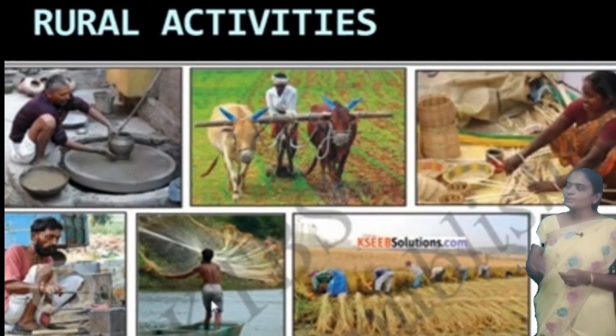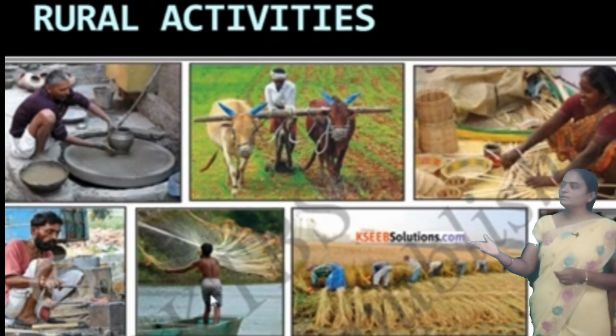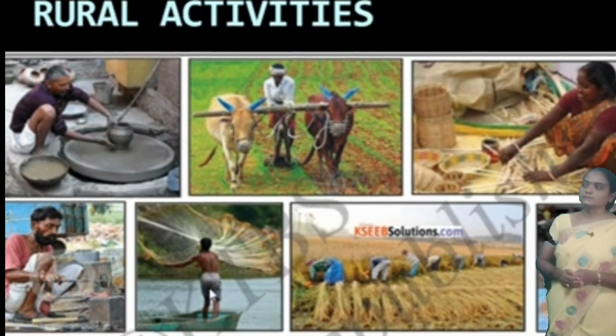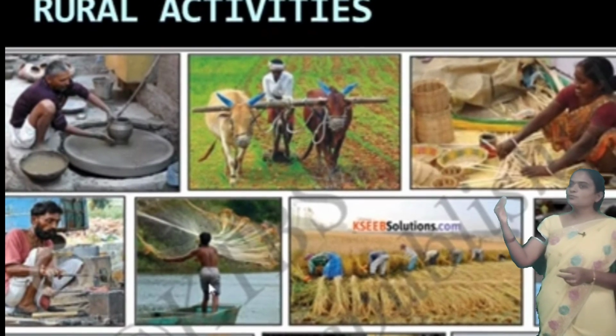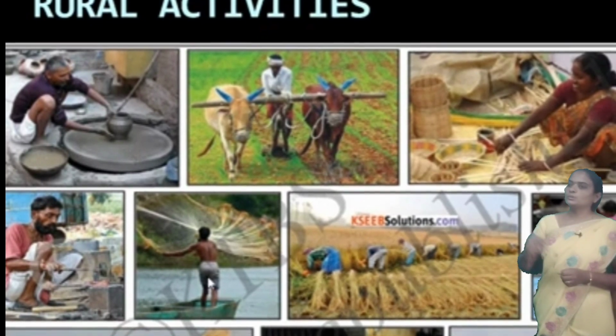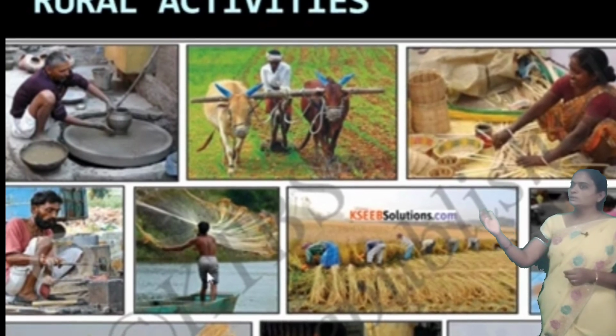Here there is a picture of rural community activities. We can identify both agricultural and non-agricultural activities. Here we can see the farmer is plowing, cultivating the crops and sowing the seeds.